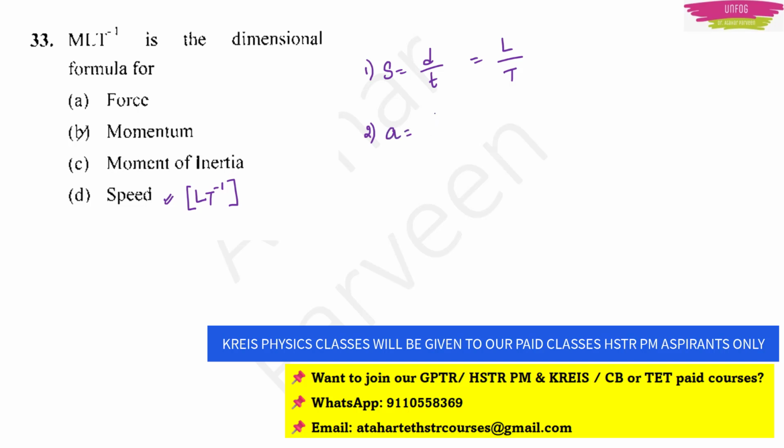Acceleration is equal to velocity upon time, right? So velocity upon time, velocity is just now we have found speed and velocity will be having the same dimensional formula because they are having differences only in terms of direction, right? So for numerator I have LT^-1 and for denominator I have T. So the dimensional formula for acceleration will be LT^-2, right?